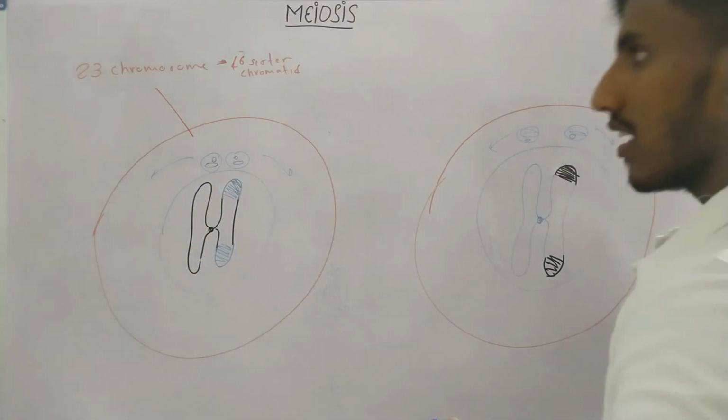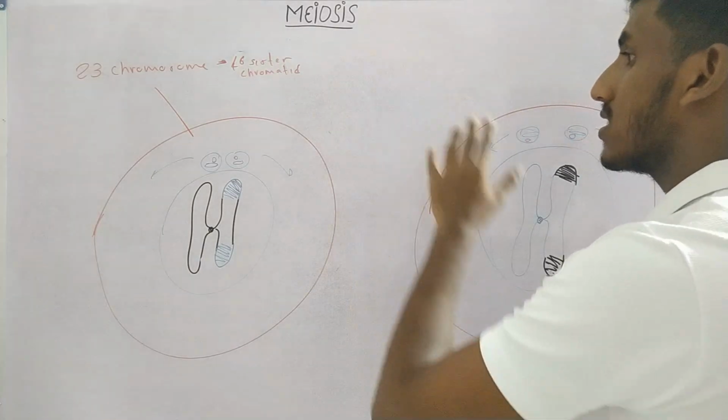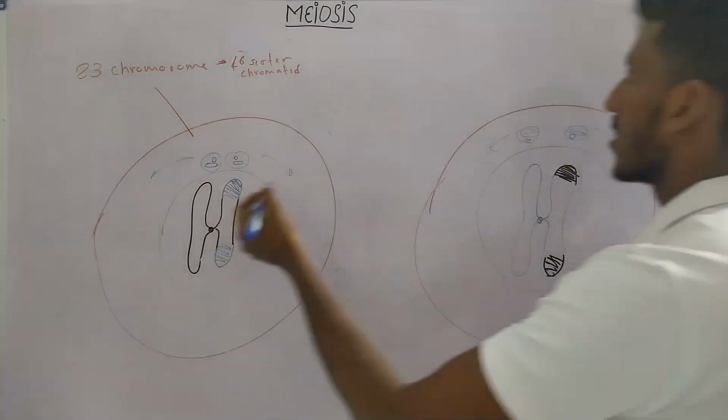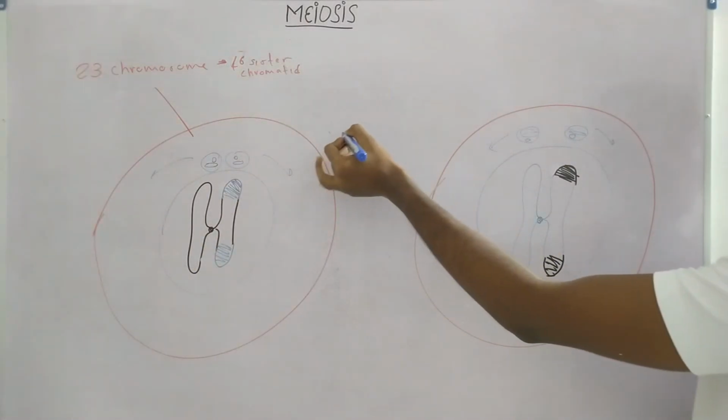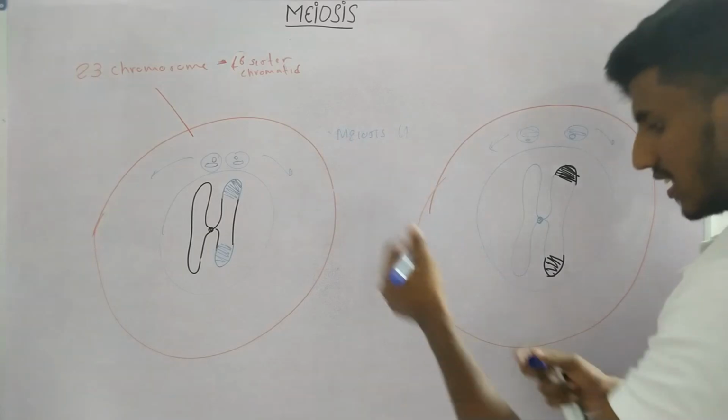Now meiosis 2 is really easy. Meiosis 2 is really similar to mitosis. So if you take meiosis 2, let's write it down here. They have four stages.